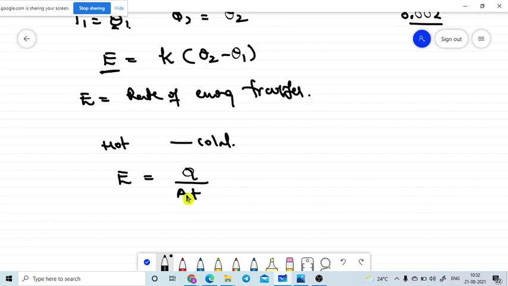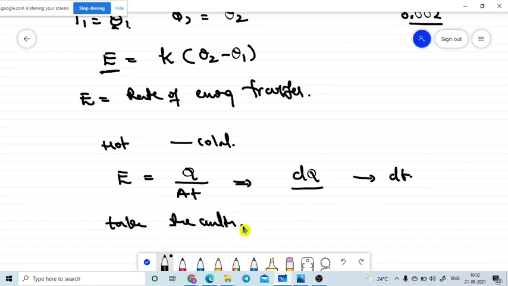So now I am assuming a small interval of time. In this small interval of time, dQ energy is transferring in dt time, through unit area of cross section.